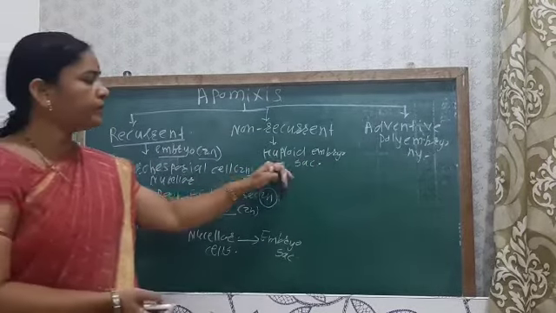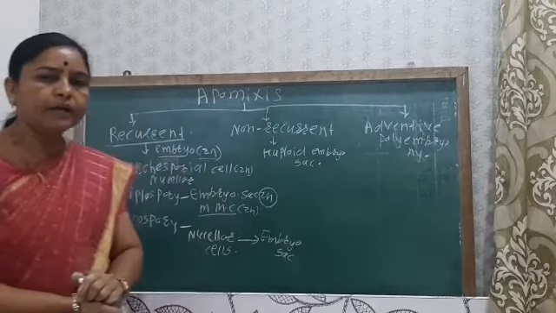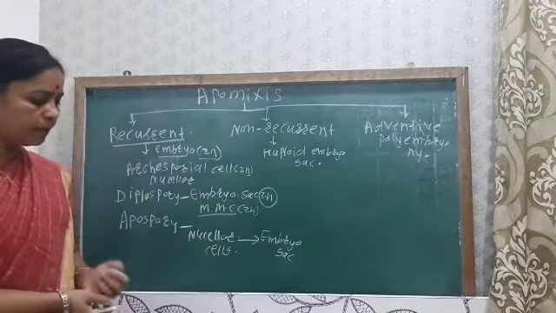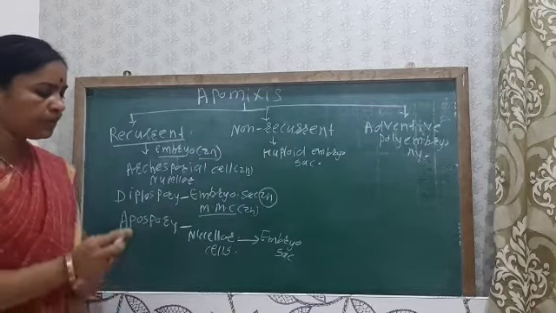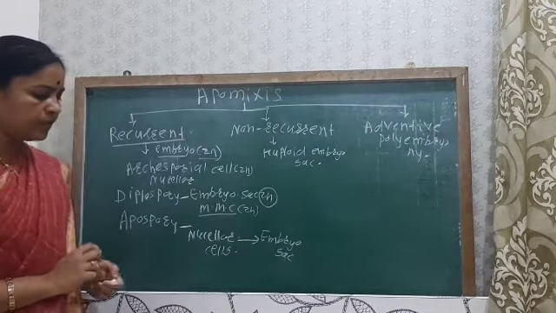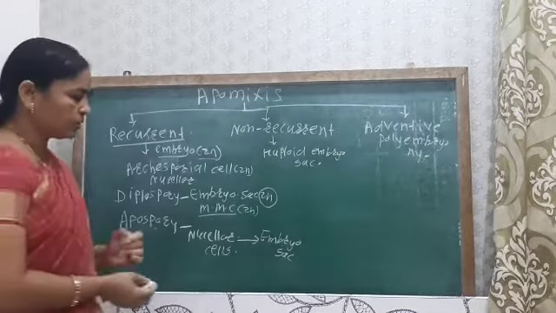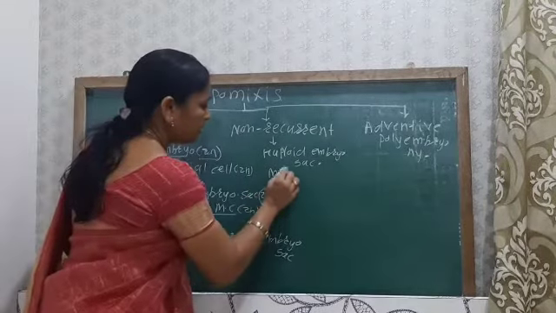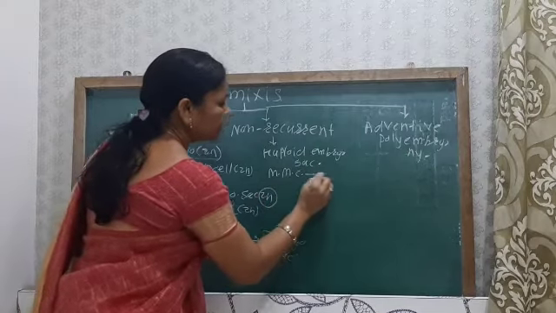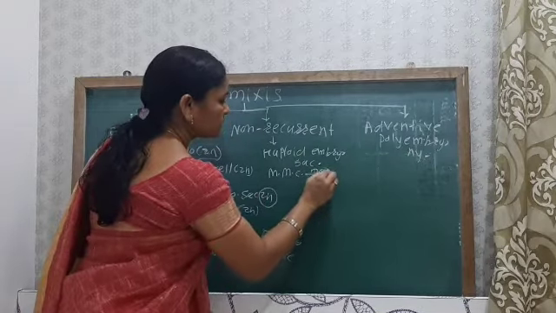Here the gametophyte which is produced is the haploid gametophyte. So how does the haploid gametophyte form? Formation mainly takes place when the megaspore mother cell divides by meiosis.